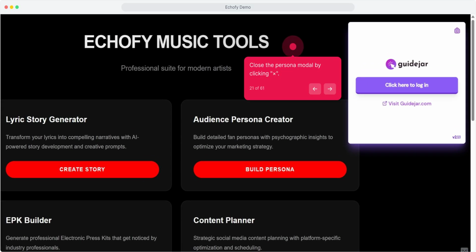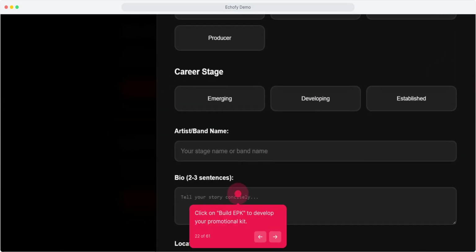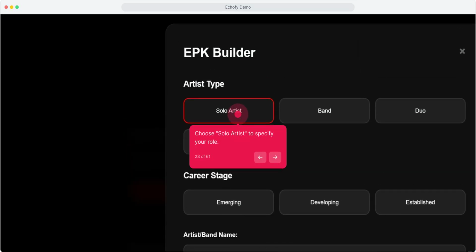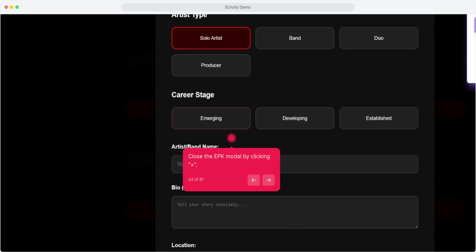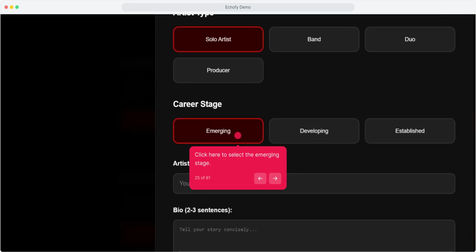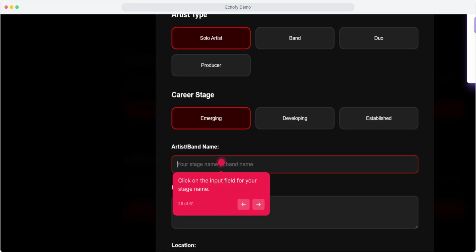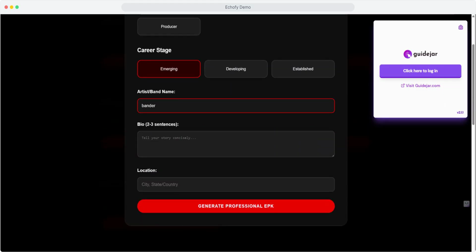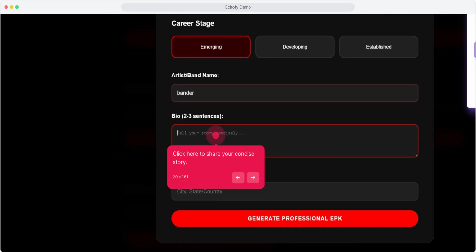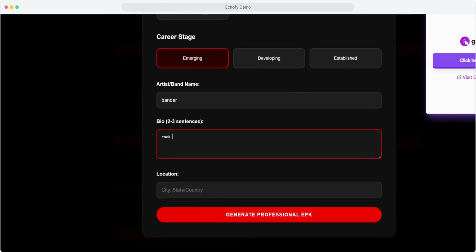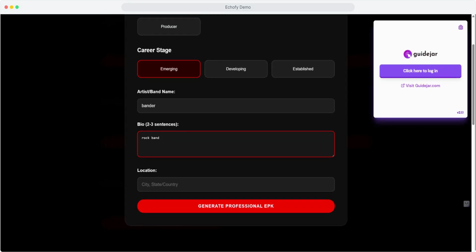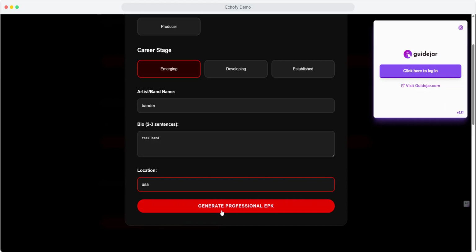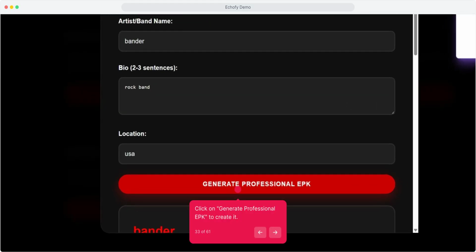Click on X. Click on Build EPK. Click on Solo Artist. Click on X. Click here. Following that, click on the element. Following that, click here. Now click on the element. Click on Generate Professional EPK.